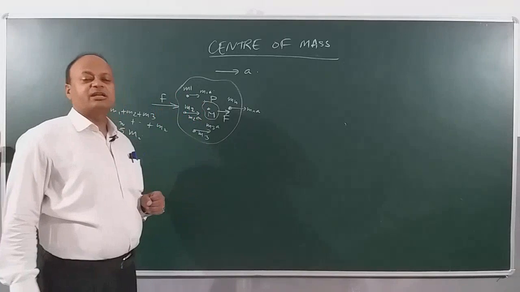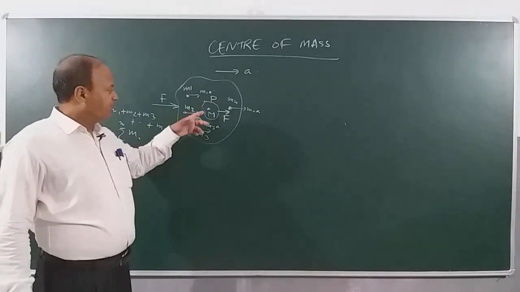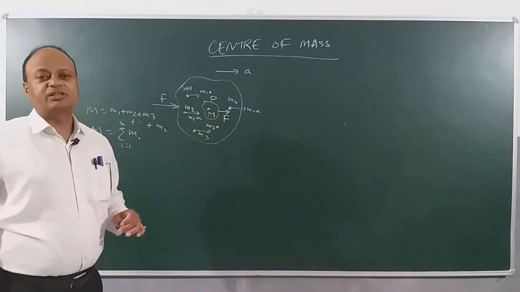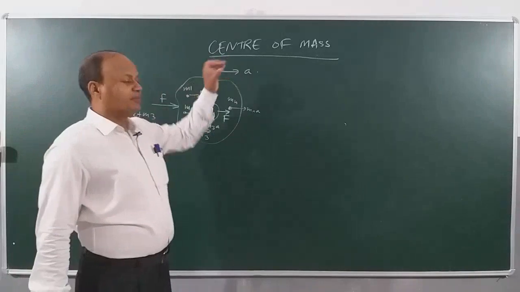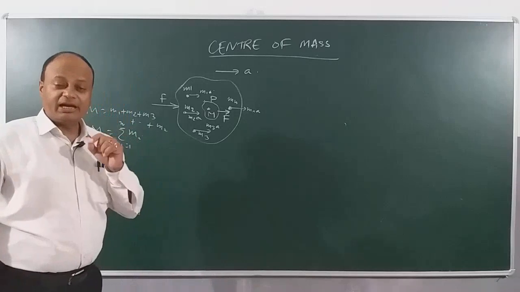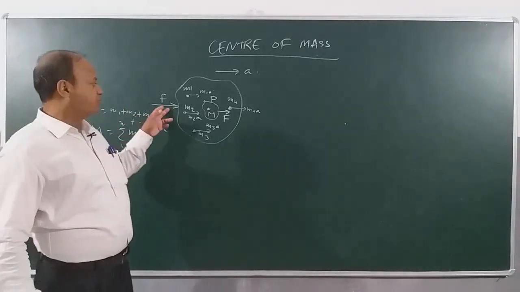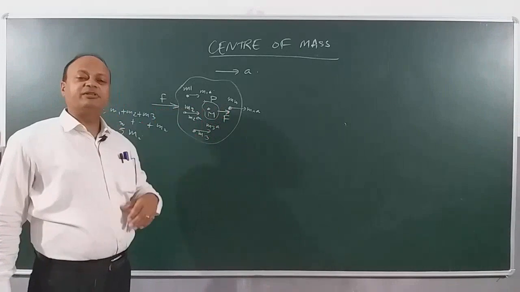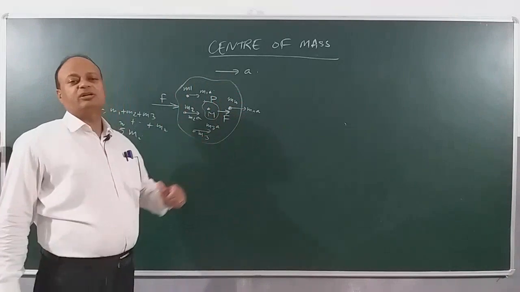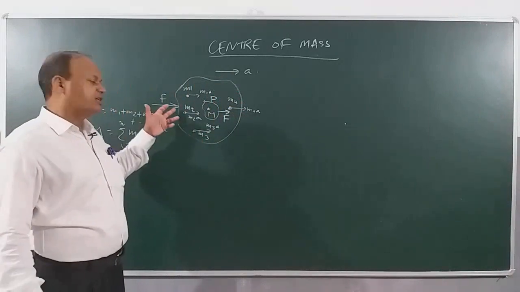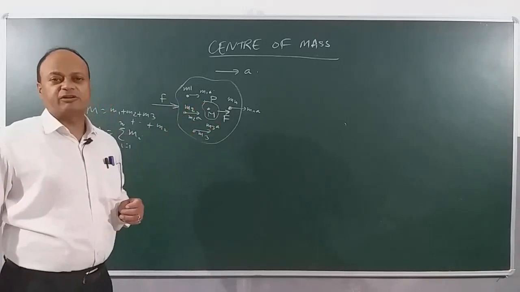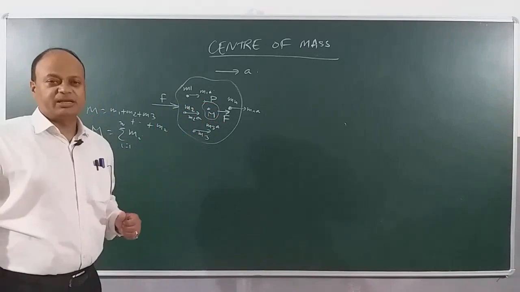So we define center of mass once again as a point in the body where all the mass is concentrated. Very simple. Center of mass is a point at which entire mass of the body is concentrated, and if a force is applied to the center of mass, the body will behave in the same manner as it will when the force is applied anywhere else in the body. Means if I do not find it convenient to apply the force to the body, I will directly superimpose this force at the center of mass, and the effect is going to be the same.